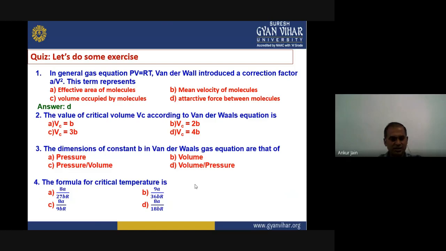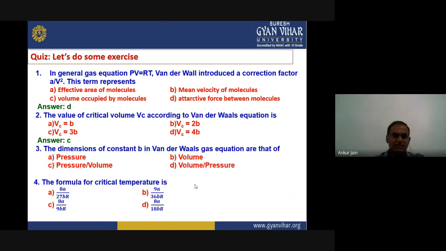The second question is, the value of critical volume Vc according to van der Waals equation is equal to: Vc equals b, Vc equals 2b, Vc equals 3b, and Vc equals 4b. We have just now calculated all the critical constants. If you recall it, we find that the right answer is Vc equals 3b, and the correct answer is C here for this question.